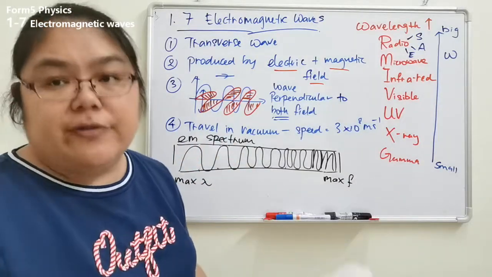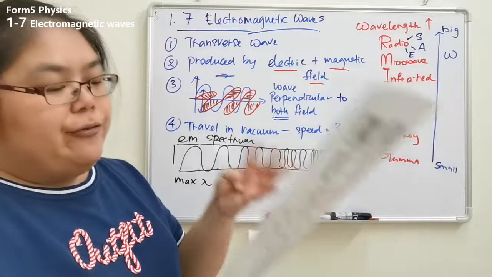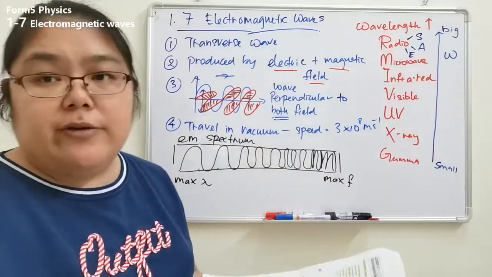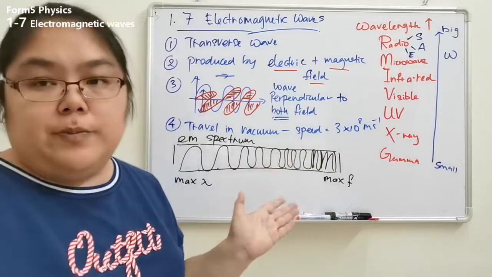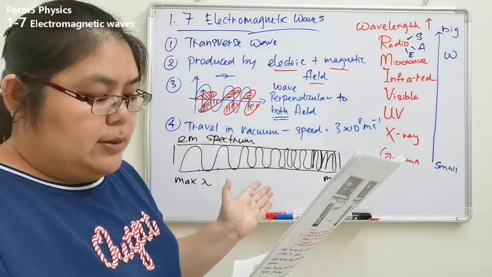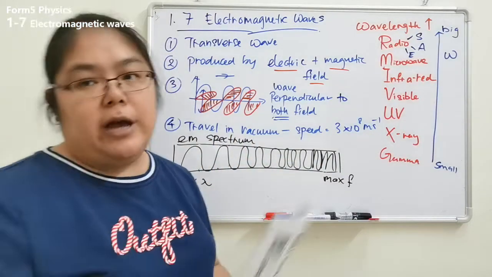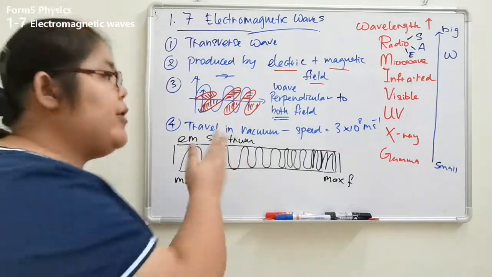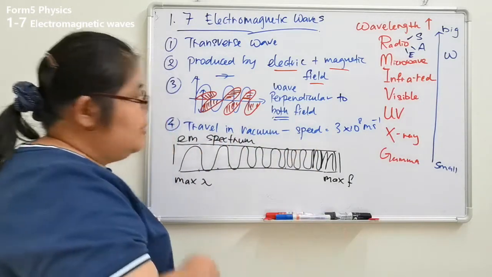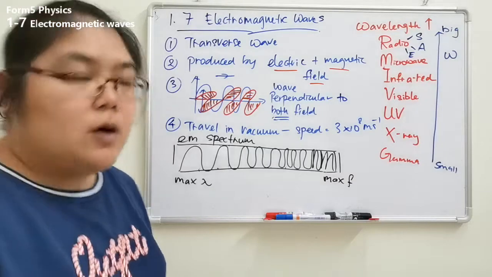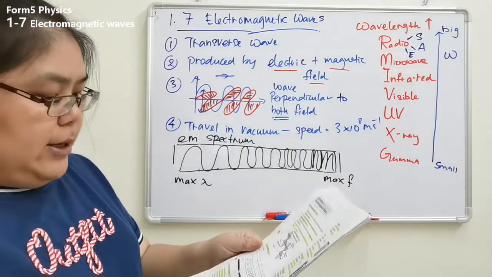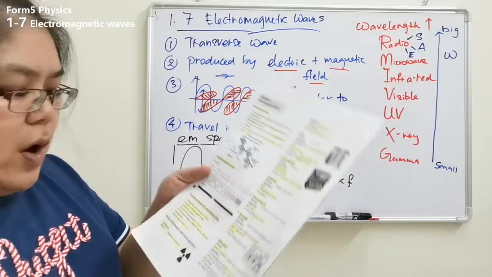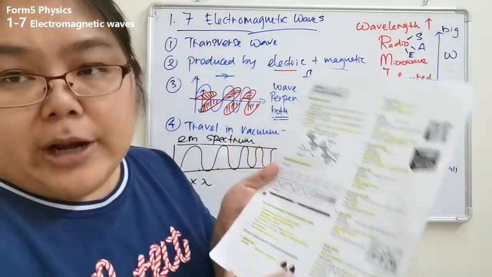Before that, we learned the phenomena: reflection, refraction, diffraction, and also interference. All electromagnetic waves obey these phenomena. And the last one, they obey the equation v equals f lambda. So every wave inside the spectrum can use this formula and also obey all the phenomena we learned before. Okay, now the important part is the source and electromagnetic wave application.